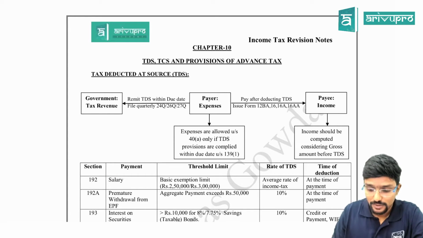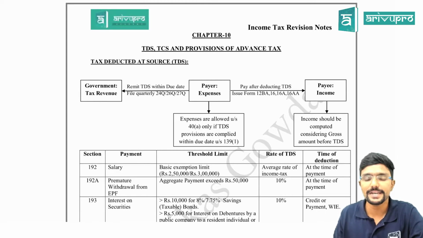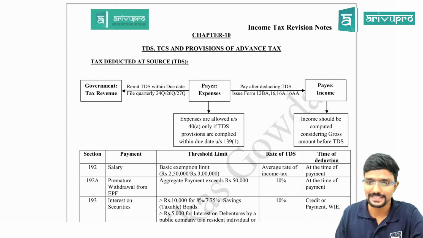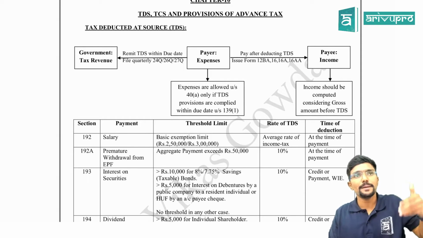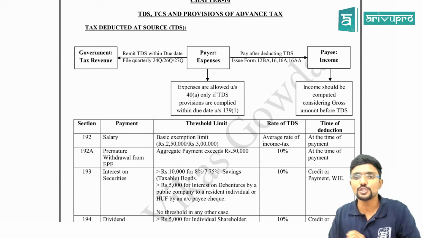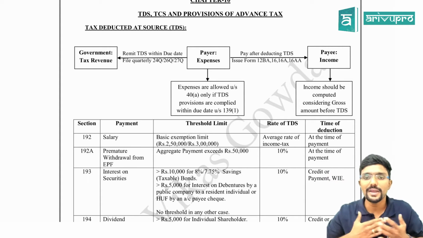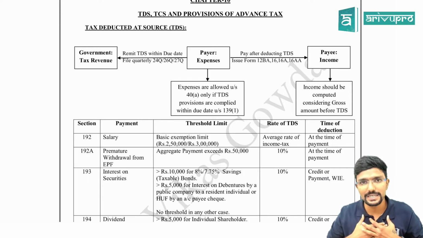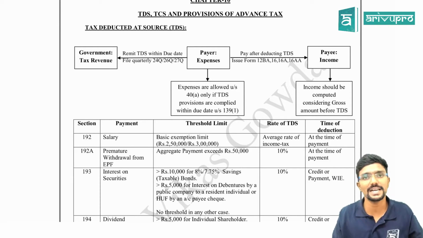So welcome back. We'll quickly revise chapter 10, which covers the concepts of TDS, TCS and provisions of advance tax. So TDS is something like, whenever a payer is paying any expenses to someone who is called the payee, the payer has a responsibility to deduct a part of that and give it to the government in the form of TDS, tax deducted at source.